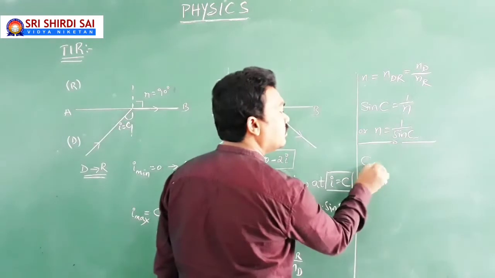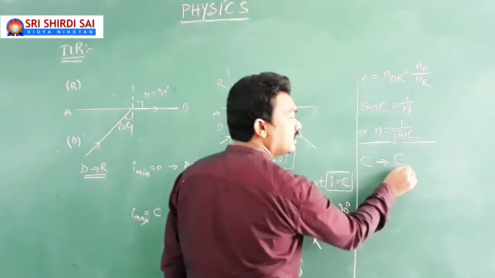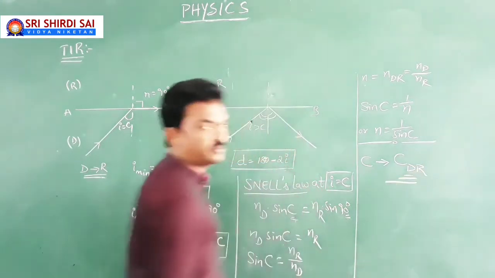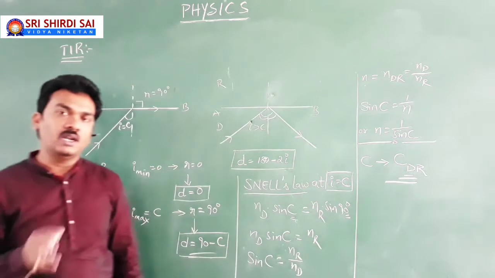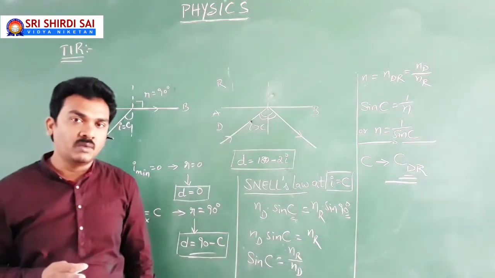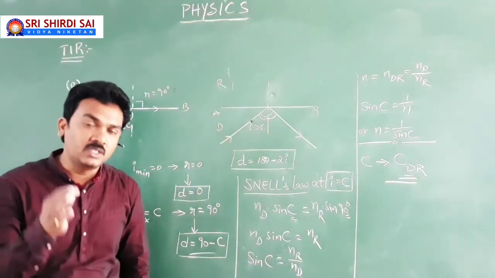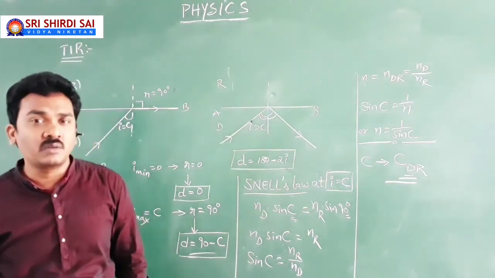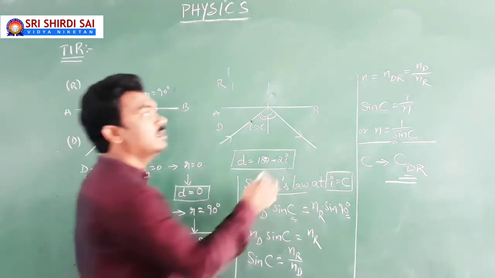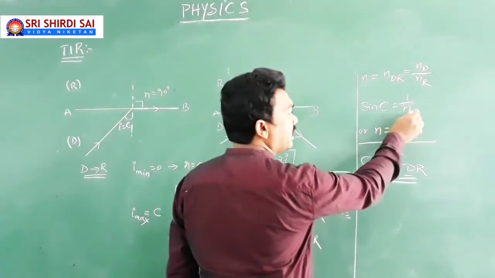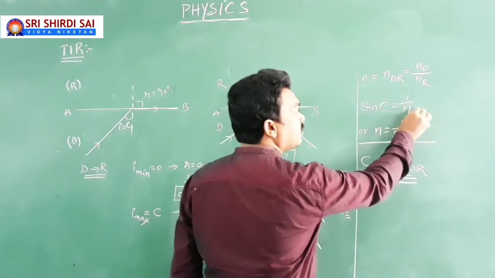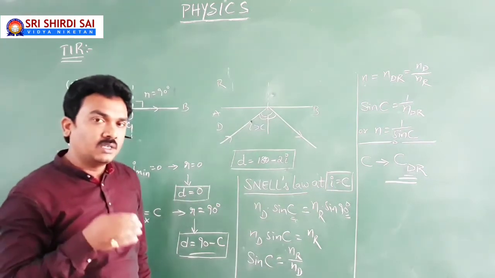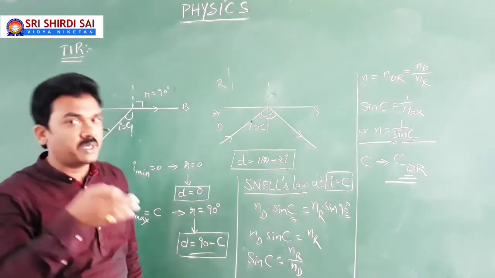C stands for critical angle of incidence in denser medium with respect to rarer medium. This is very important terminology. C, critical angle of incidence. Very important to remember, critical angle of incidence in denser medium with respect to rarer medium. Sir, why are you highlighting with respect to rarer medium? Yes, because sin C equal to 1 by n, where n is refractive index of a denser medium with respect to rarer medium. Many people will not identify that.